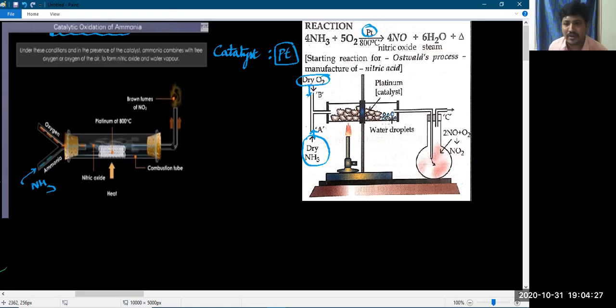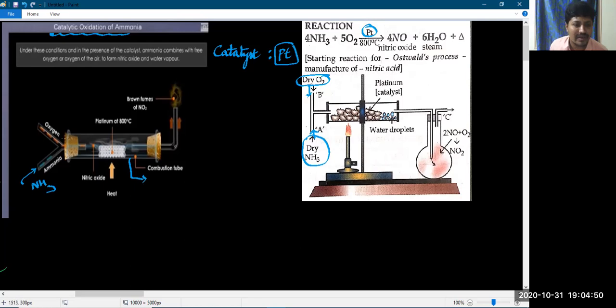This is what we call a combustion tube or fusion tube. These combustion tubes are made of borosilicate glass. They have a high ability to withstand temperature, up to 3000 degrees centigrade, and will not melt. Such tubes are transparent glass tubes.